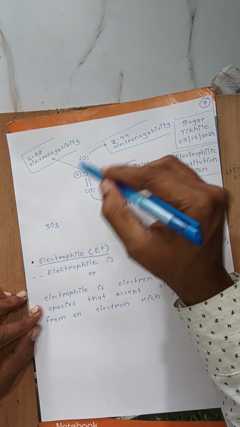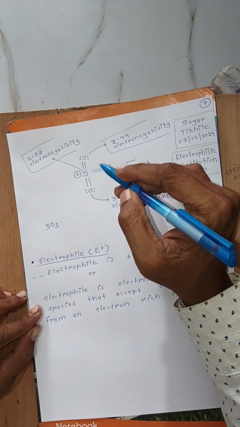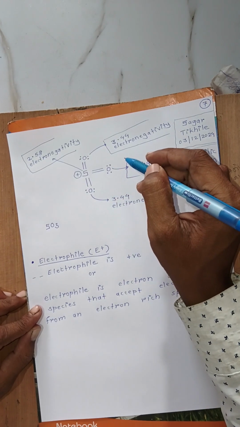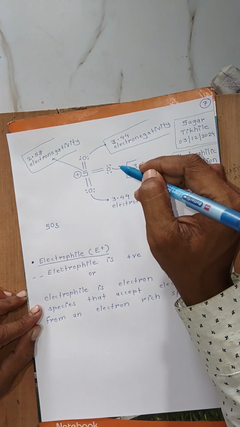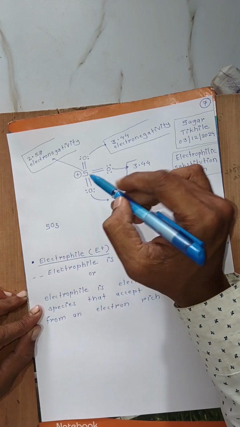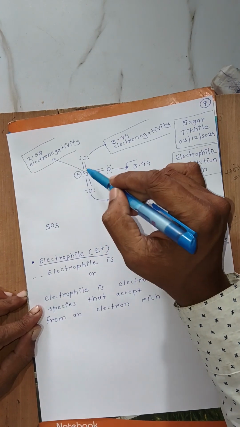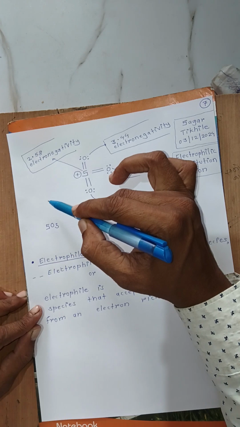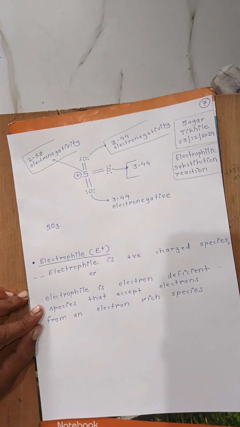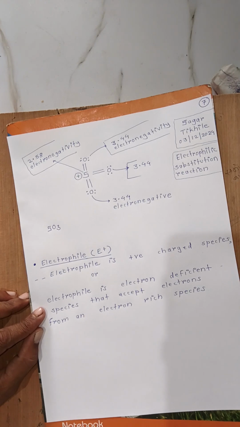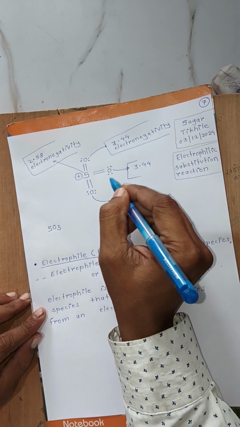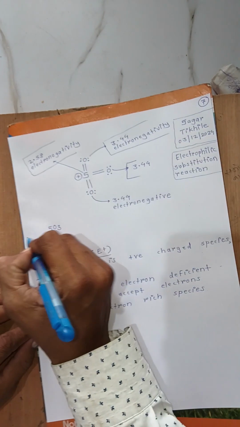And I already told you that in benzene, the hydrogen is removed in the form of H plus ion, and the carbon becomes an electron rich center, and this SO3 will attack that electron rich carbon atom. So SO3 is the electrophile in the sulfonation of benzene.